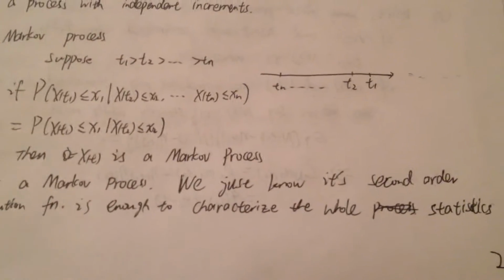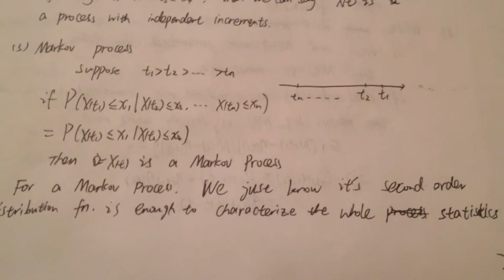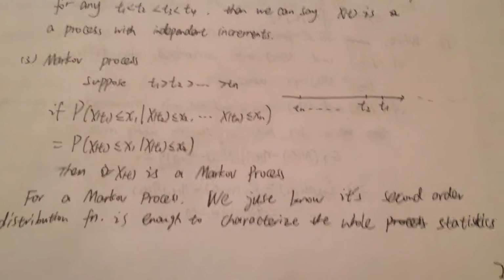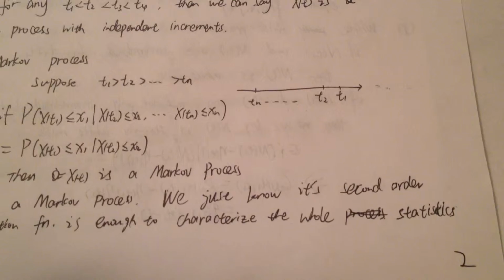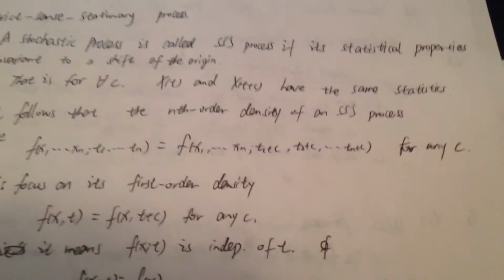For Markov process, we just know that its second-order distribution function is enough to characterize the whole stochastics, the whole statistics. And the fourth is